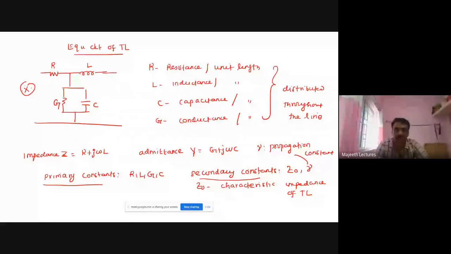Next, another thing is gamma is equal to root of Z into Y. We know Z is equal to R plus j omega L, and Y is G plus j omega C. This is how we are relating secondary and primary constants. We know gamma is a secondary constant, and R, L, G, C are primary constants.